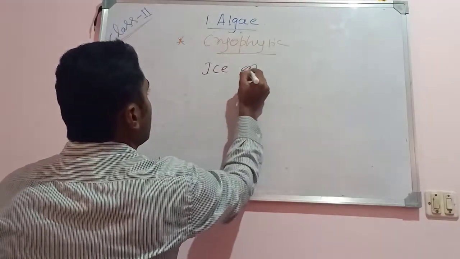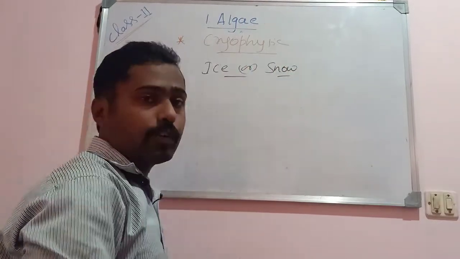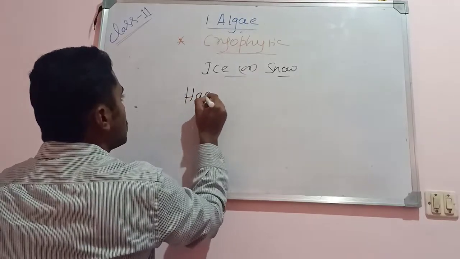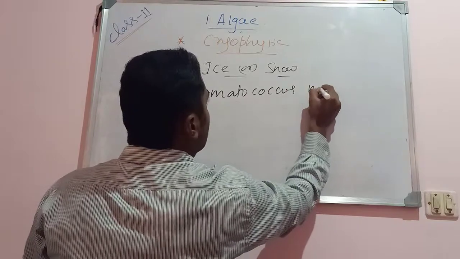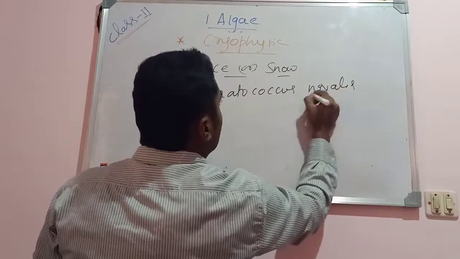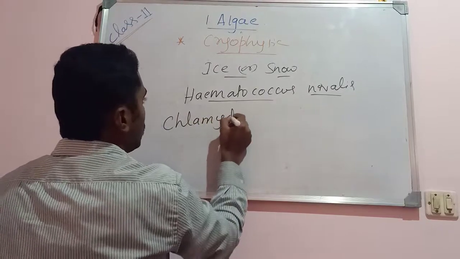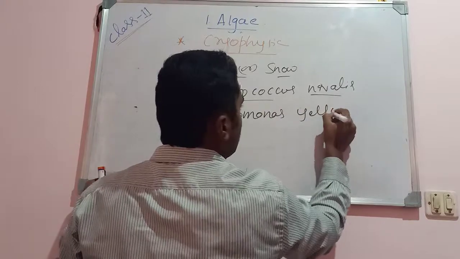Such algal cells are said to be cryophytic algae. For example, Haematococcus nivalis and Chlamydomonas yellowstonensis.